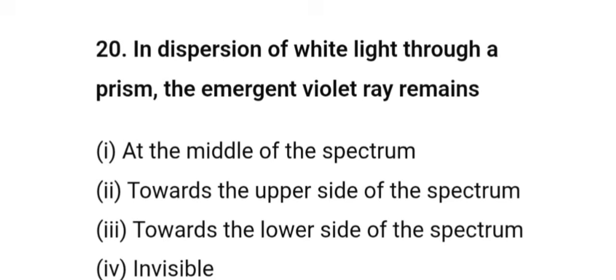Of white light through a prism, the emergent violet ray remains at the middle of the spectrum, towards the upper side of the spectrum, towards the lower side of the spectrum, invisible. Thus, our answer is towards the lower side of the spectrum.